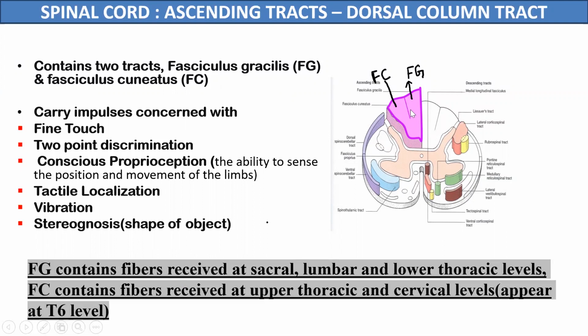So two tracts, the fasciculus gracilis and the fasciculus cuneatus. The fasciculus cuneatus, which is lateral in position, is carrying the sensory fibers from the upper half of the body. Both the tracts are carrying similar impulses, and both are carrying the sensory information related to fine touch, two-point discrimination, conscious proprioception, tactile localization, vibration, and stereognosis. We will study about these sensations in detail in the next slide. First, about the pathway of the posterior column tracts.